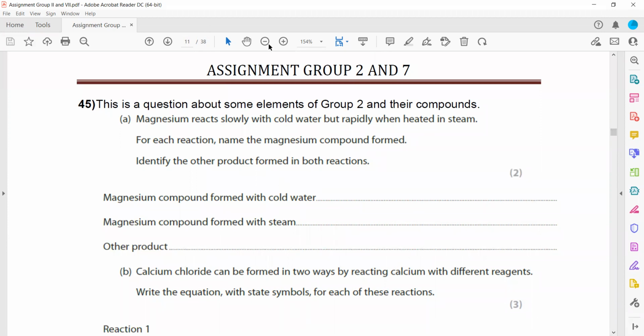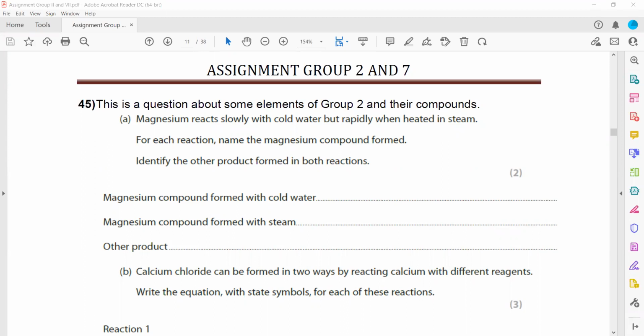This question is about some elements of group 2 and their compounds. Magnesium reacts slowly with cold water, but it reacts rapidly with steam. For each reaction, name a magnesium compound formed and identify the other product formed in both reactions. So when magnesium is mixed with cold water, what will be the product? The product will be magnesium hydroxide.